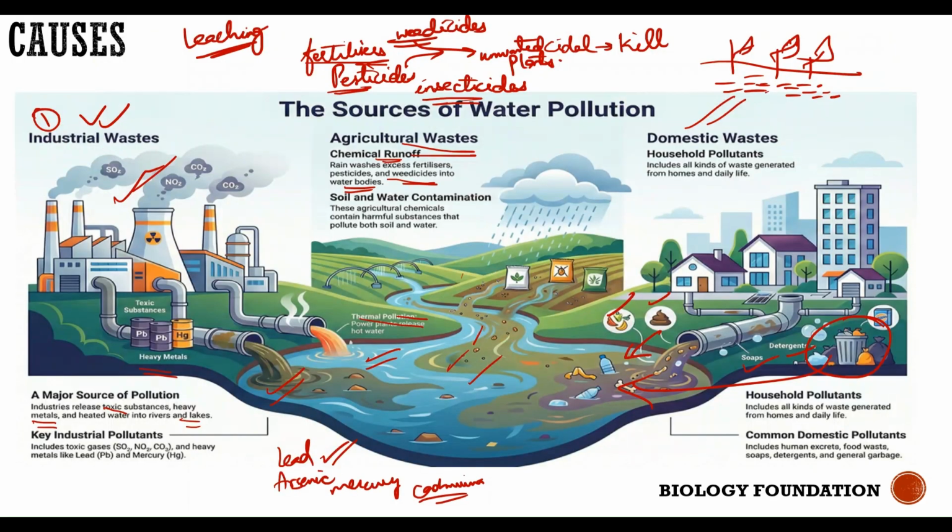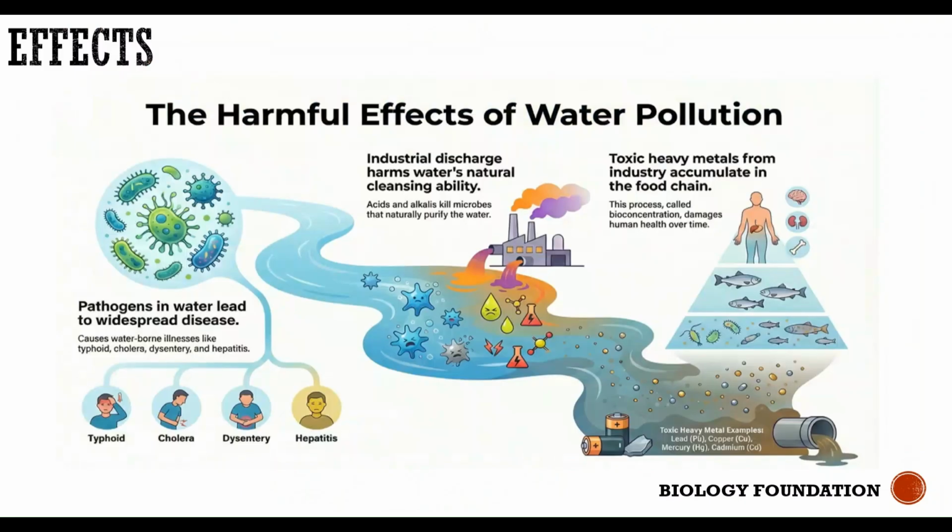When I say domestic waste, I'm not particularly talking about only the sewage. We must also talk about the peels, fruit waste, or vegetable waste that you directly dump into the water bodies, or the garbage that is dumped. Soaps and detergents, the chemical substances that are released, come under domestic waste. As it's mentioned here: human excreta, food waste, soaps, detergents, and garbage. Next is effects. So what is the effect of this water pollution on human beings?